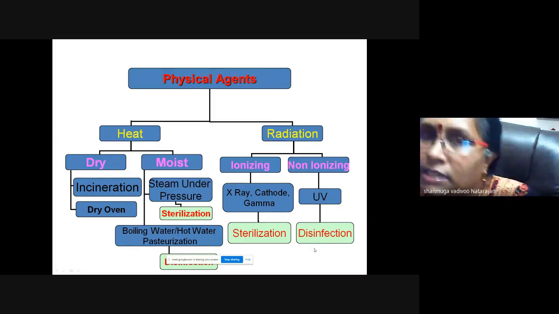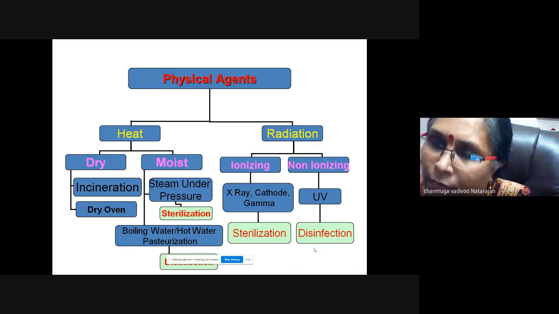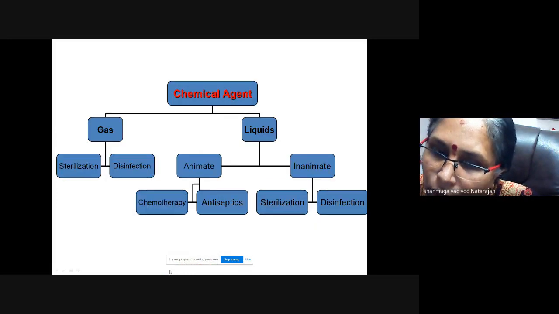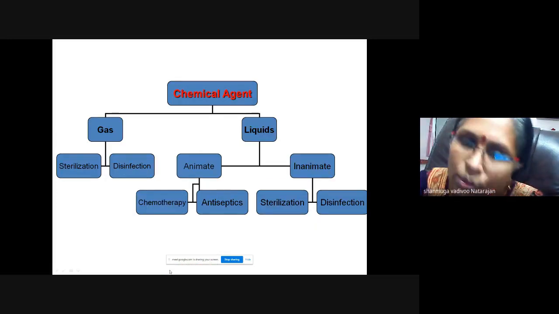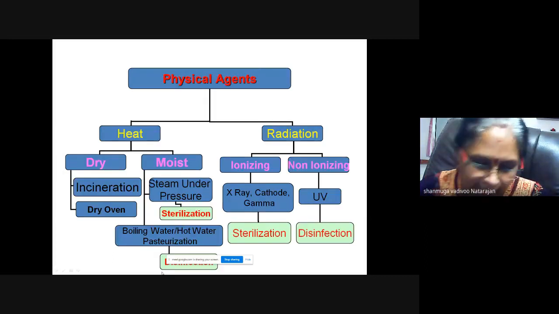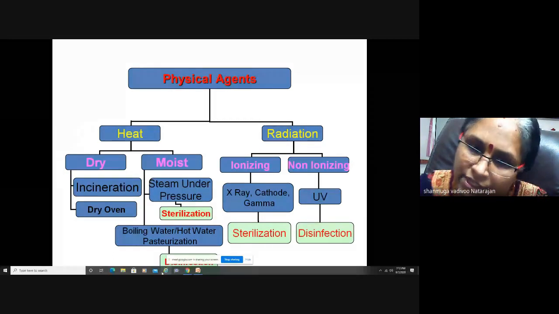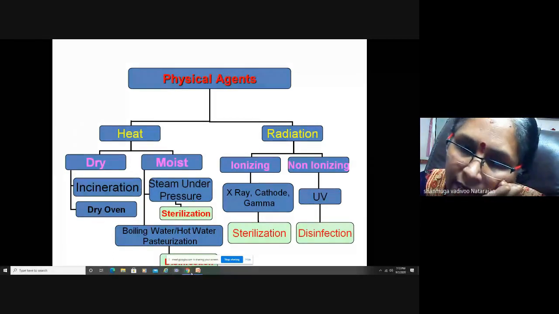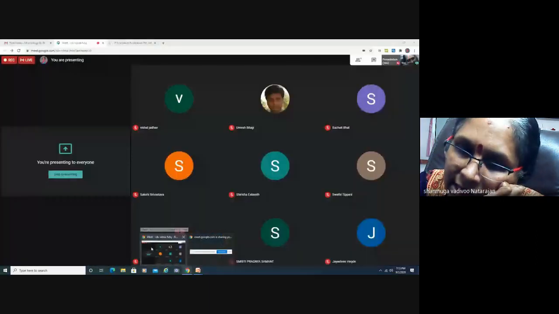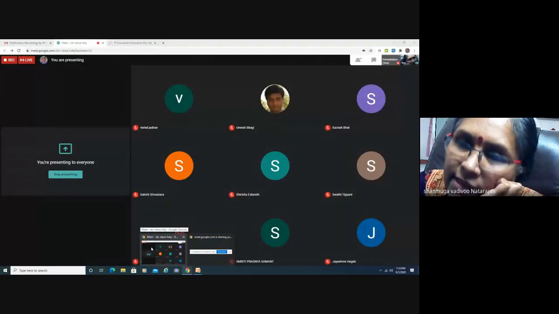You will have come across this during COVID time. Many people were selling UV lights, UV bulbs or UV boxes, you would have seen all those advertisements. It is a disinfection, and it can kill the COVID virus, because COVID virus is an enveloped virus.